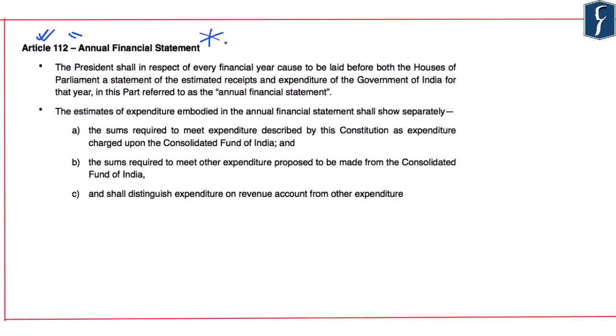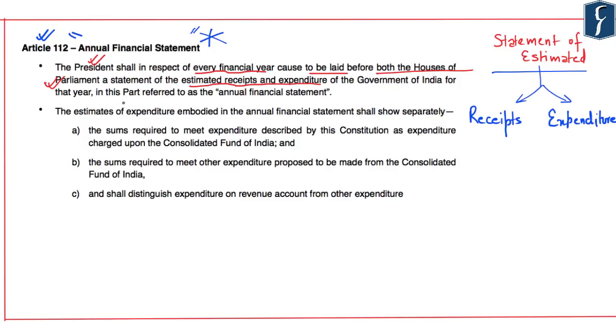So in this respect, you must know about the annual financial statement. Article 112 says that the President of India shall, in respect of every financial year, cause to be laid before both houses of the Parliament a statement of the estimated receipts and expenditure of the Government of India for that year, and this shall be referred to as the annual financial statement.